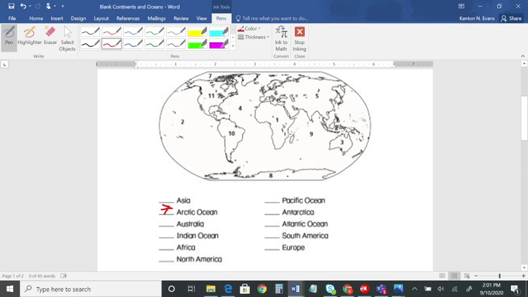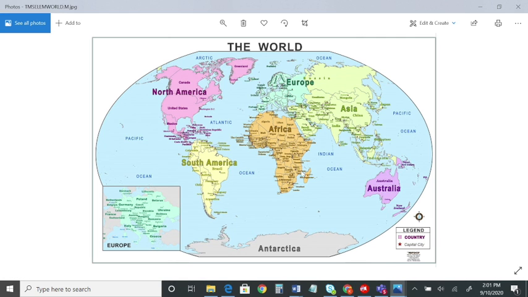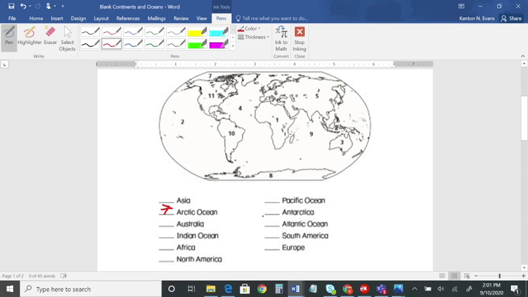Now let's try and find Antarctica right here. So let's go to my map here. Antarctica is a continent, so we're looking for a body of land. Okay. All right, there it is, right there at the bottom, Antarctica. All right, so let's put that there. That's represented right here, number 8. Okay. All right. Now let me do one more with you.